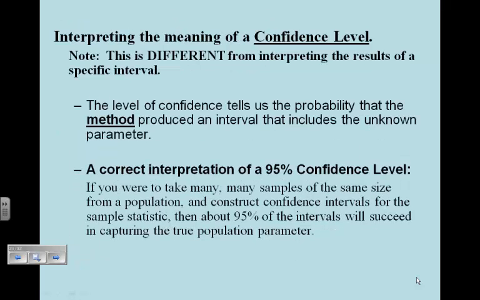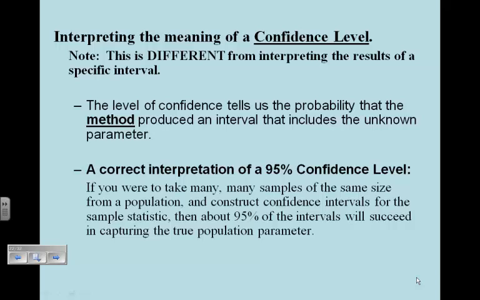Now, a confidence level. This is different from an interval. A confidence level is the level of confidence. It tells us the probability that the method produces an interval that includes the unknown parameter. If you're asked to interpret a 95% confidence level, which is a fantastic multiple choice question on the AP or on your test next week: if you were to take many samples of the same size from a population and construct confidence intervals for the sample statistic, then about 95% of the intervals will succeed in capturing the true population parameter.